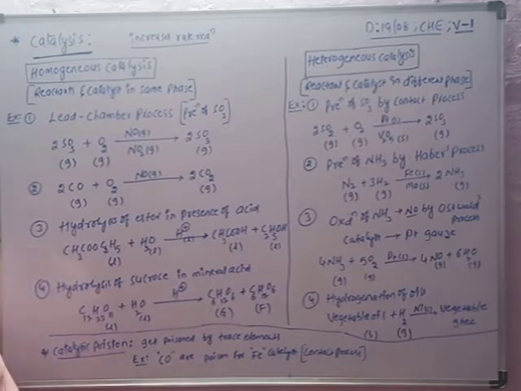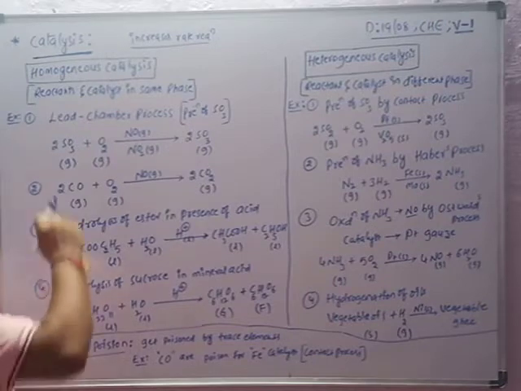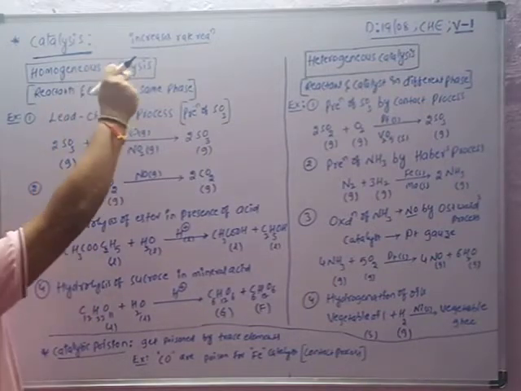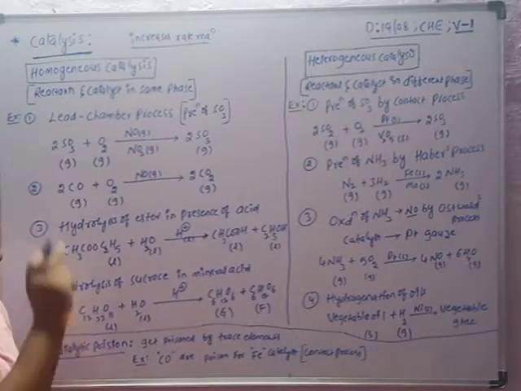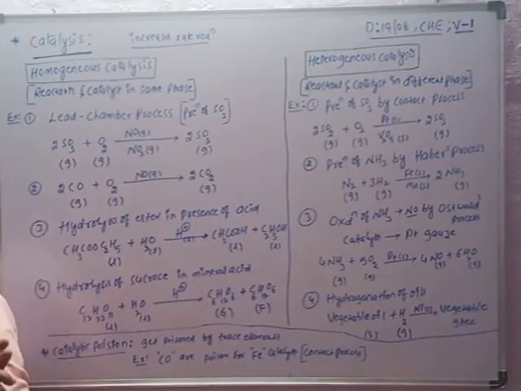Okay. Then, based on the physical state of reactants and catalyst, the chemical reactions are classified into two types. One is homogeneous catalysis, and the second one is heterogeneous catalysis. These two types of catalysis reactions are based on the physical state of the reactants and the physical state of the catalyst.